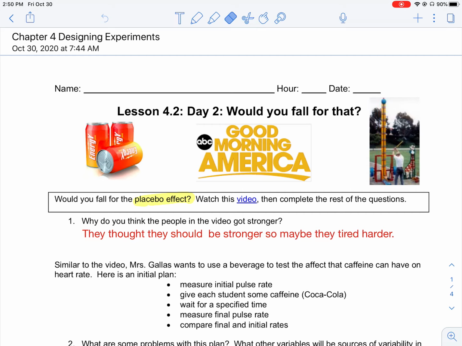They thought that they should be stronger, so maybe they tried harder. What do you guys think? Right? Even though there's nothing in it, because they believe there's something in it, it magically made them stronger. And that is what we call the placebo effect.